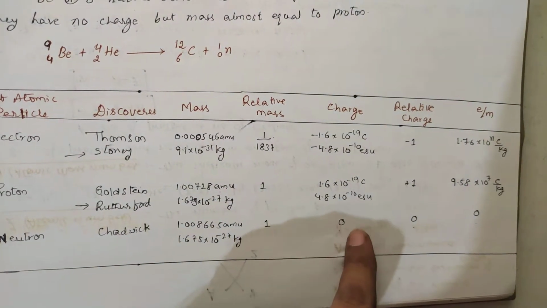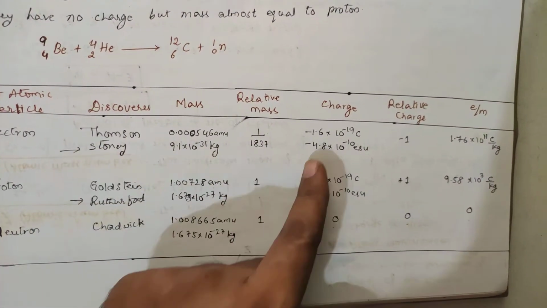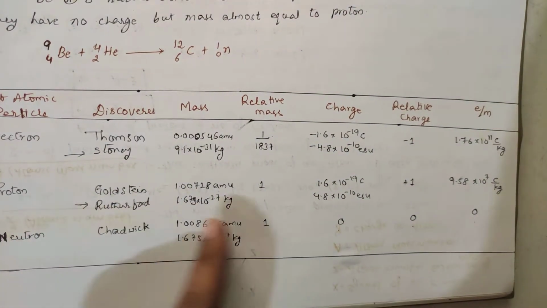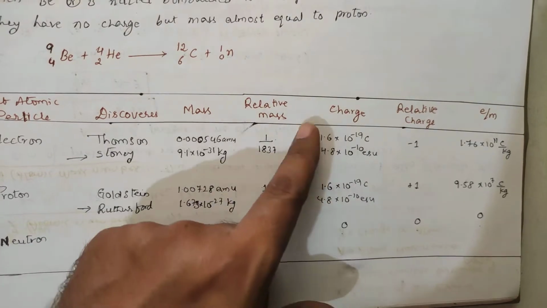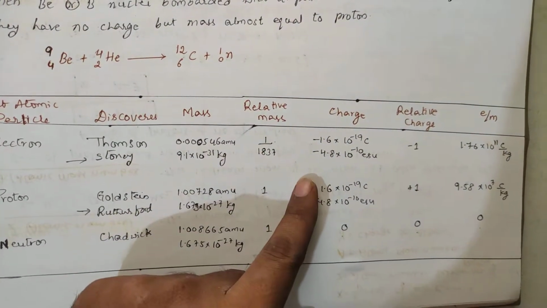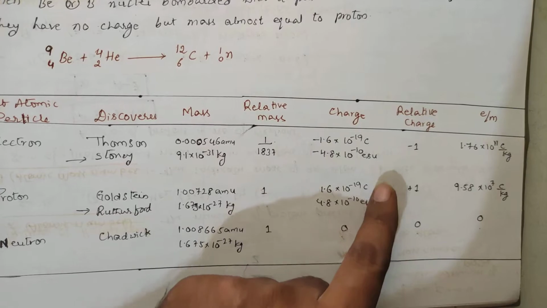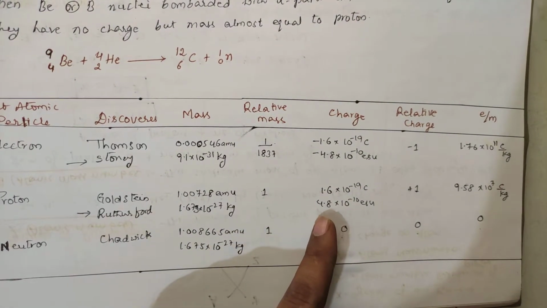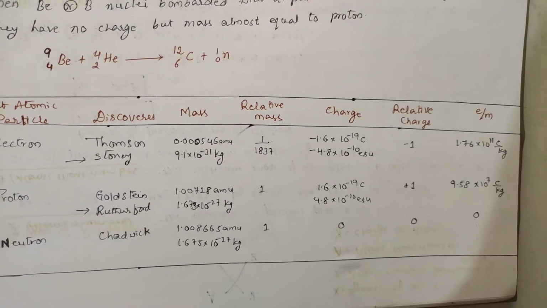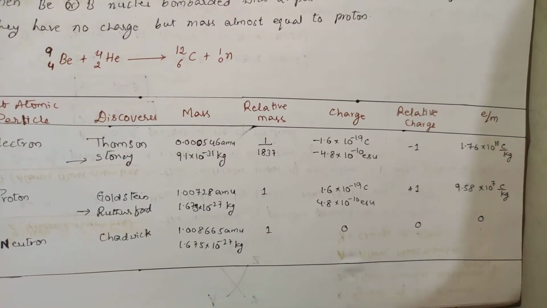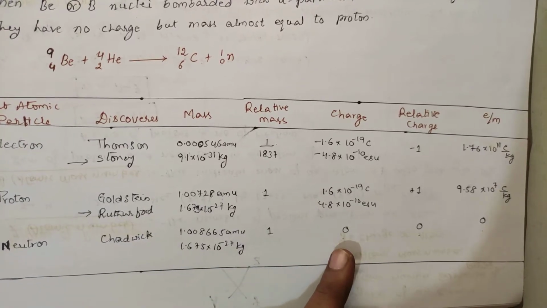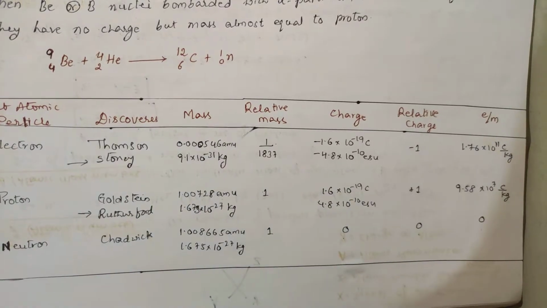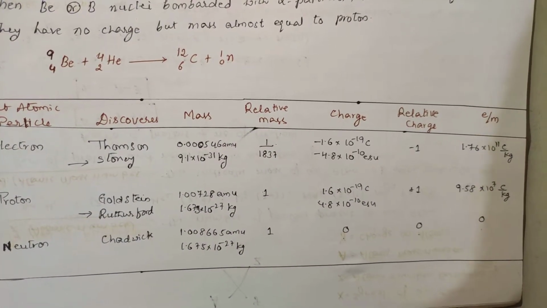If you go for the individual charges, the electron charge is minus 1.6 into 10 power minus 19 coulombs. For the proton, it is plus 1.6 into 10 power minus 19, the same value but the sign is changed. Next, in terms of electrostatic units, it is minus 4.8 into 10 power minus 10 ESU. The same value will be there for the proton, but with the positive sign, that is 4.8 into 10 power minus 10 ESU. And the neutron charge is neutral, 0. The neutron itself doesn't have any positive or negative charge, so the charge will be 0.